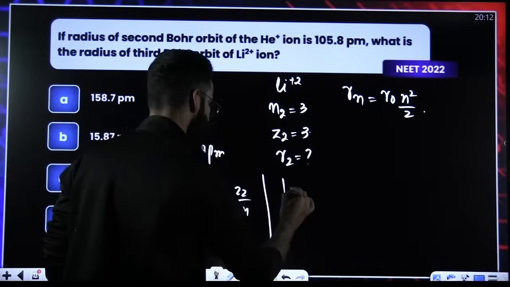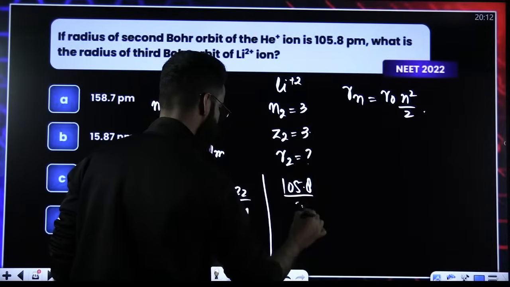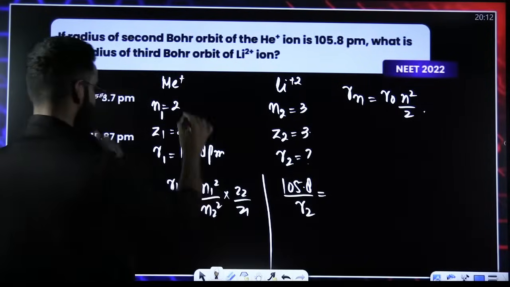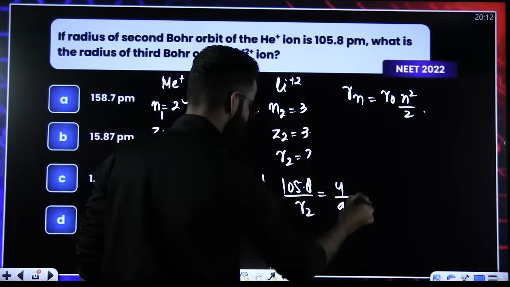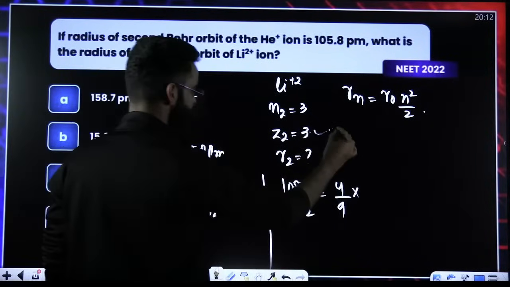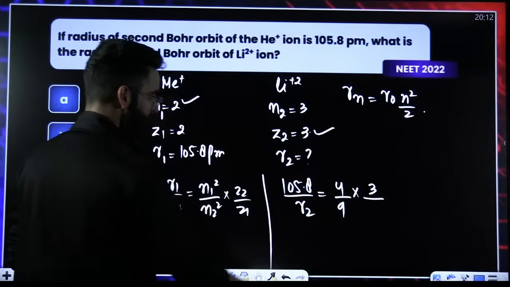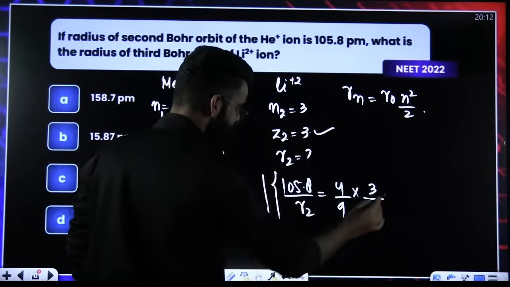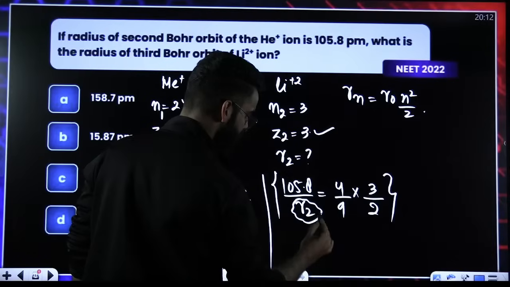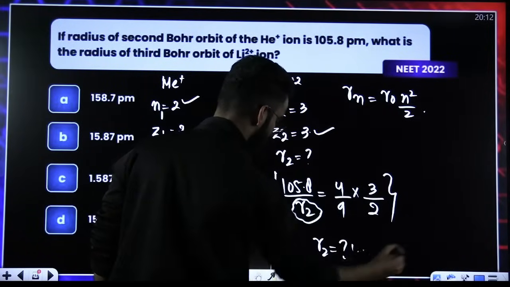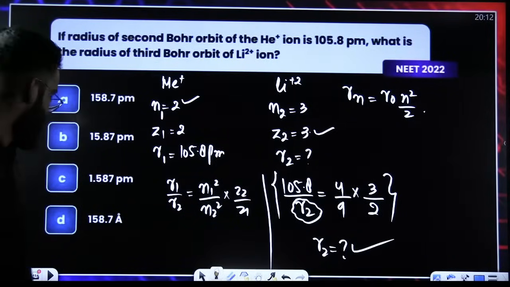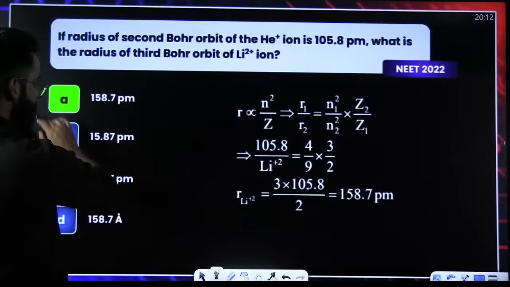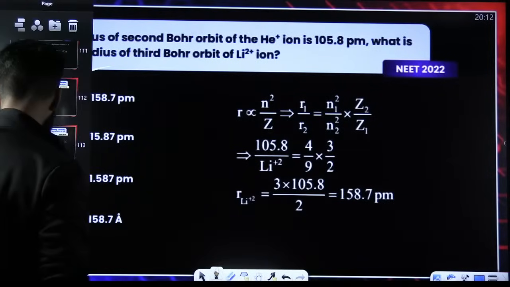R1 value is nothing but 105.8. R2 we have to calculate. N1 square, 2 square is 4. N2 square, 3 square is 9. Z2 is 3 and Z1 is 2. Do you see this is one equation which carries just one unknown, so you can easily get the value of R2, which we were supposed to calculate. Right? Again, done and dusted. And when you solve this, this is the answer which you'll be getting at the end. Okay?